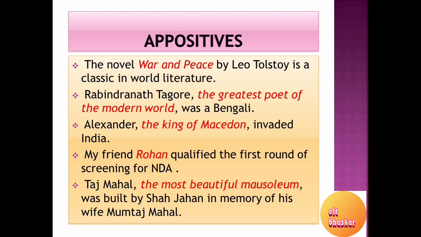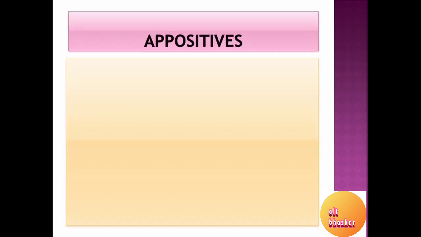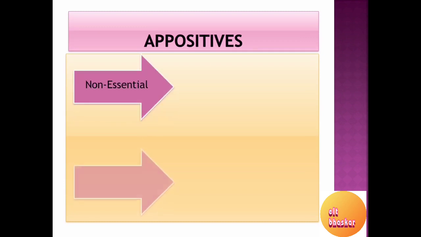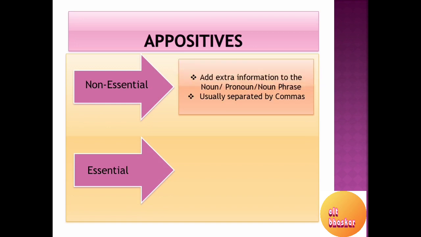Dear students, appositives are of two kinds. One is non-essential appositive and the other one is essential. In case of non-essential appositive, we generally add extra information to the noun or the pronoun or noun phrase preceding it or next to it.